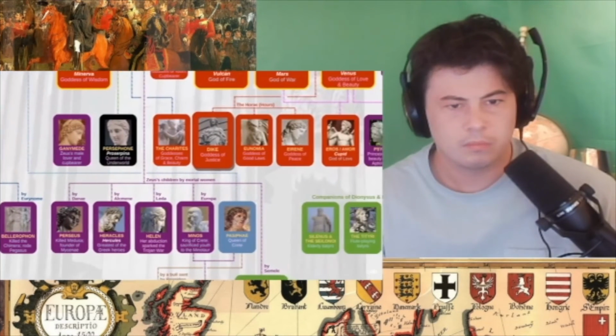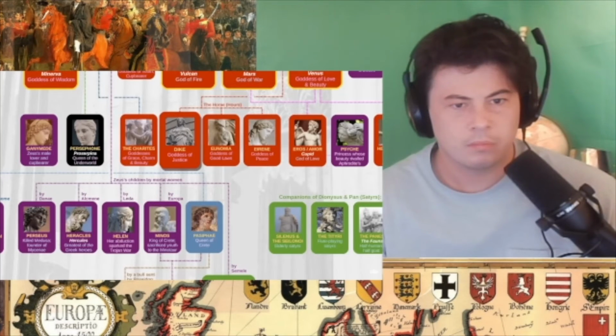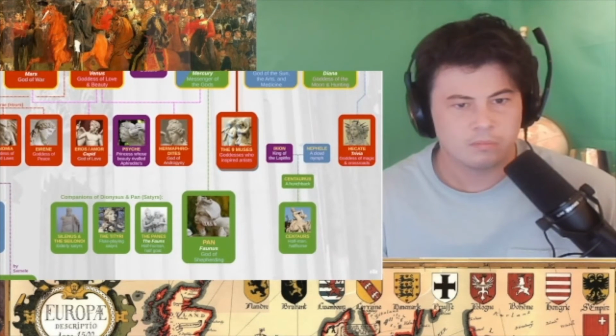Then there's Dike, the goddess of justice. She has a blindfold across her eyes, and you can often see statues of her standing in front of courthouses. There's also the Muses, daughters of Zeus and Mnemosyne. They were goddesses who inspired musicians and artists.